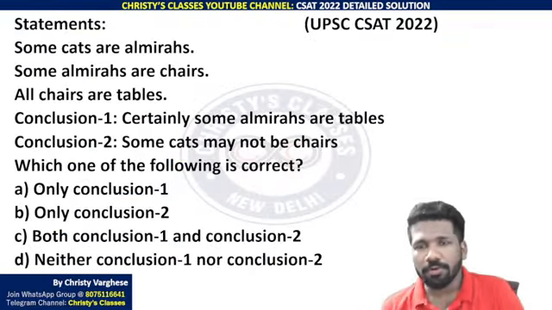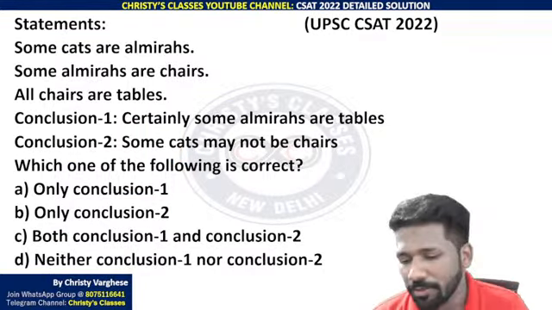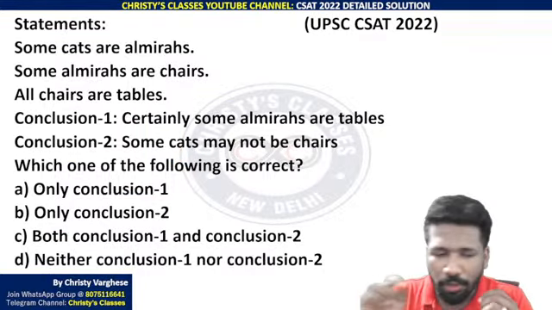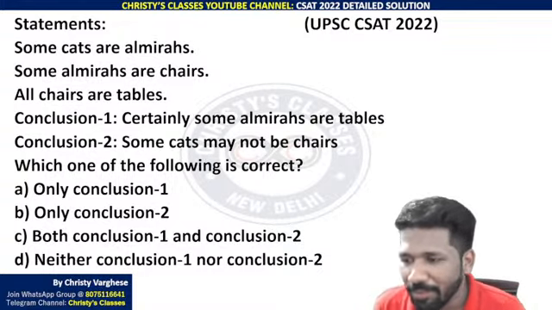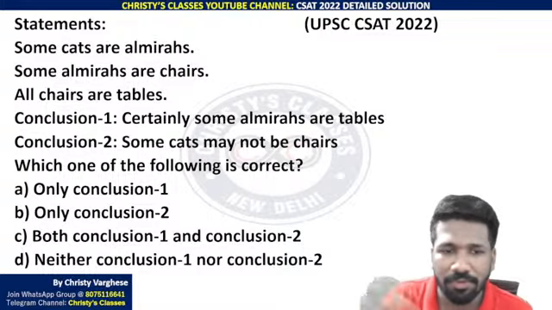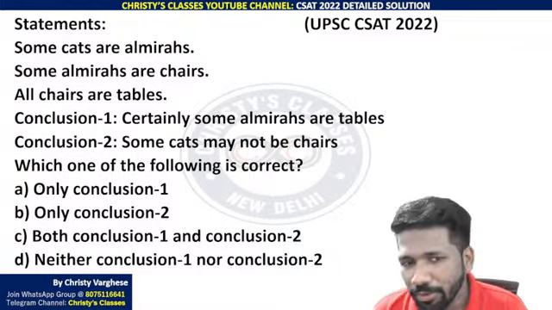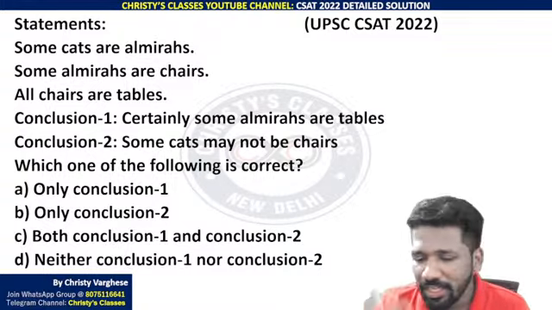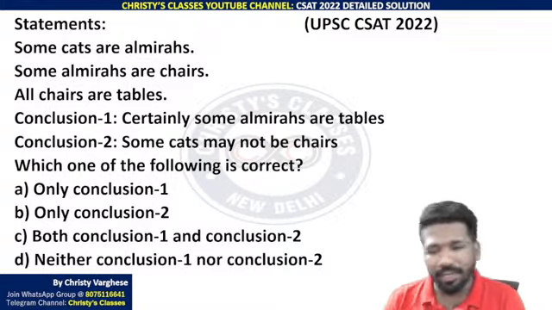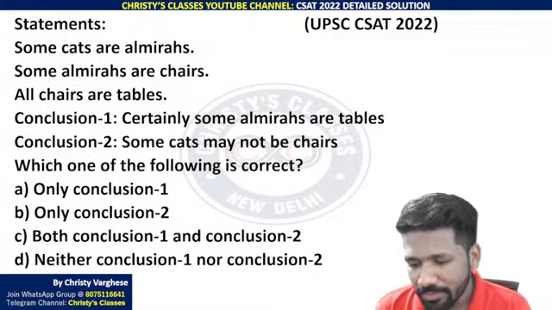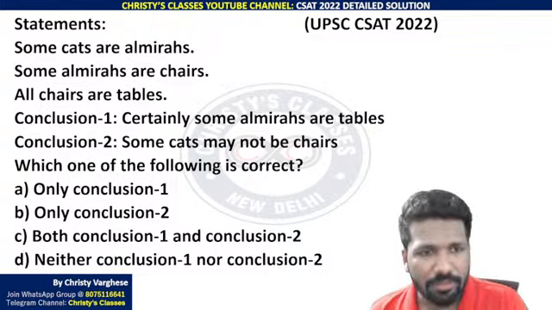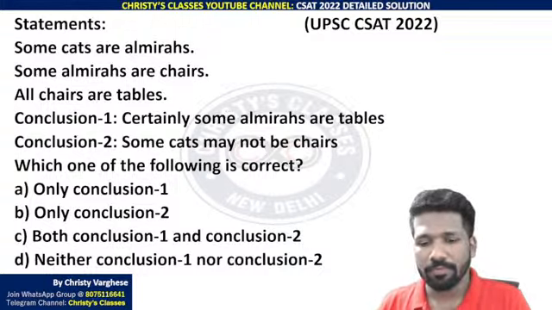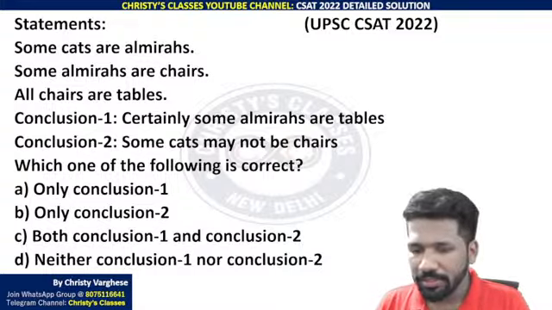Then one more question was there in 2022 paper from Syllogism. Why I am taking those topics from which more questions are asked? Because we are just having like a guess. Maybe this time also if they ask more questions from these section, you can get easy marks. Because this is a section, if you get the idea how to solve, definitely you can score marks easily. And last time enough questions were asked from this area. So please try this. One minute maximum to try. All of you try. I'll come in a minute.